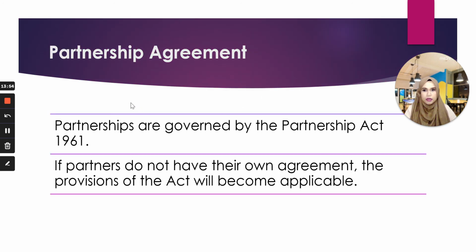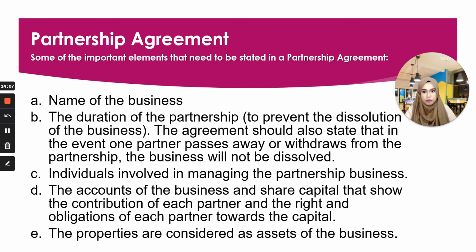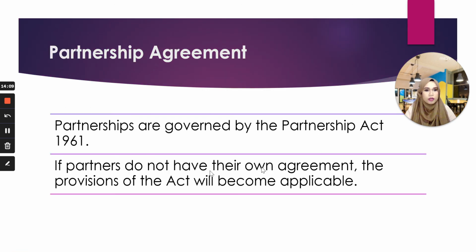And the partnership, as you know, is governed by the Partnership Act. So if partners do not have their own agreement, the provisions of the Act will become applicable, okay? So let's say you don't want to create this particular agreement just now, then you can follow the Partnership Act, okay, that is governed by the Partnership Act 1961.